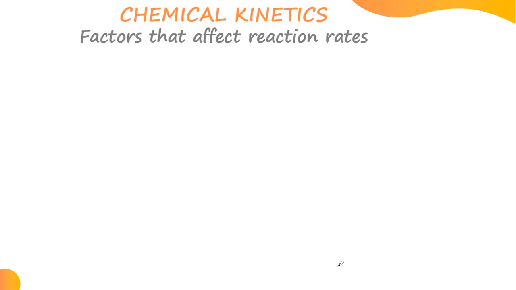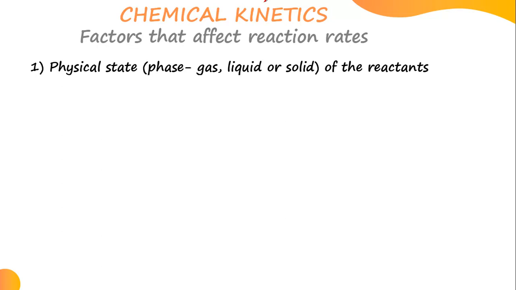Yes, let's look at factors that affect reaction rates. I've been talking about a rate, which is how fast a chemical reaction occurs. Now, there are some factors that affect reaction rates, which can make a reaction either slow or fast. You get? So now, the first one is the physical state of what? Reactants. The same reactants you're trying to react can be in different phases. Is it a solid, is it a gas, or is it a liquid? So the physical state of the reactants can have an effect on the reaction rate.